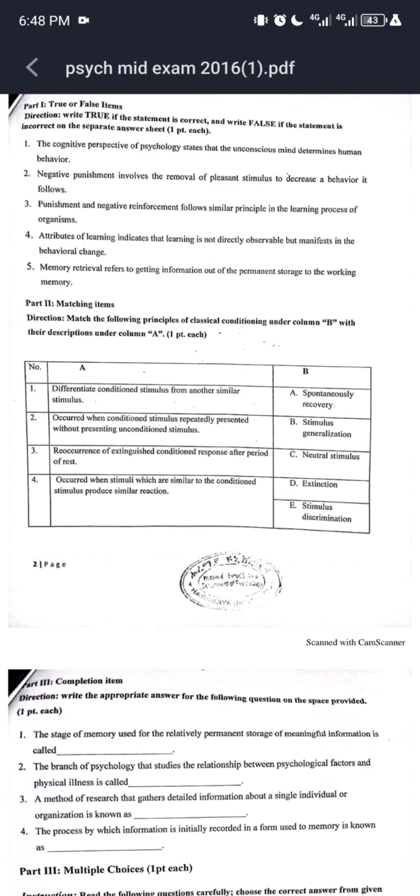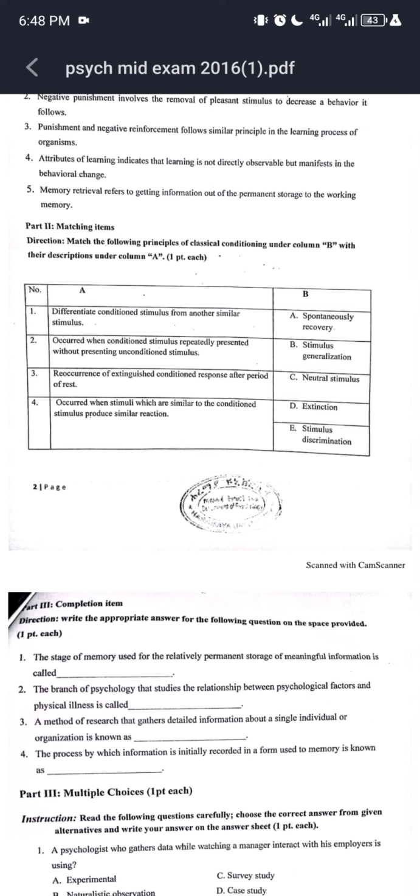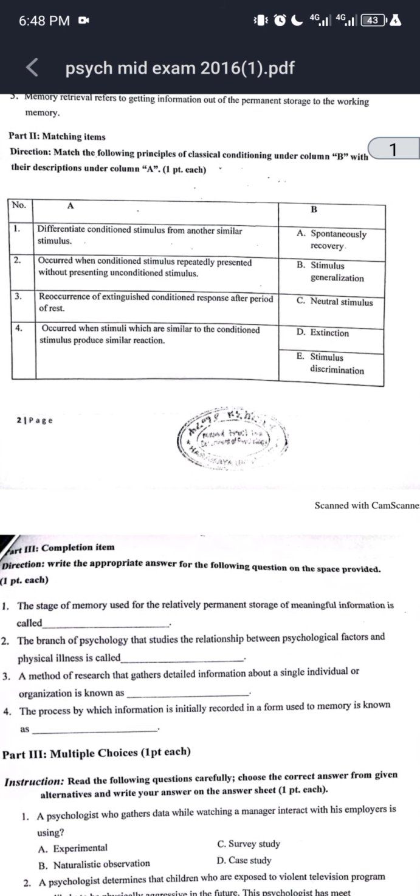Part 2, matching items. Direction: match the following principles of classical conditioning under column B with their descriptions under column A. Question number 1: differentiate a conditioned stimulus from another similar stimulus. 2: occurs when the conditioned stimulus is repeatedly presented without presenting the unconditioned stimulus. 3: reoccurrence of an extinguished conditioned response after a period of rest. 4: occurs when stimuli which are similar to the conditioned stimulus produce a similar reaction.